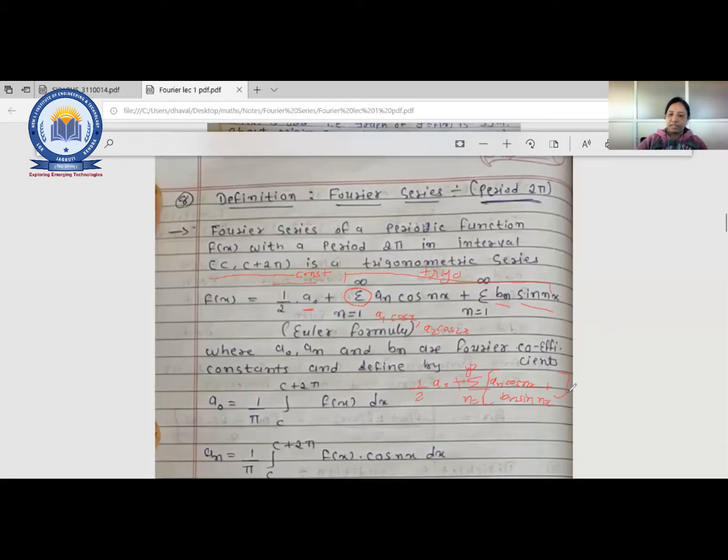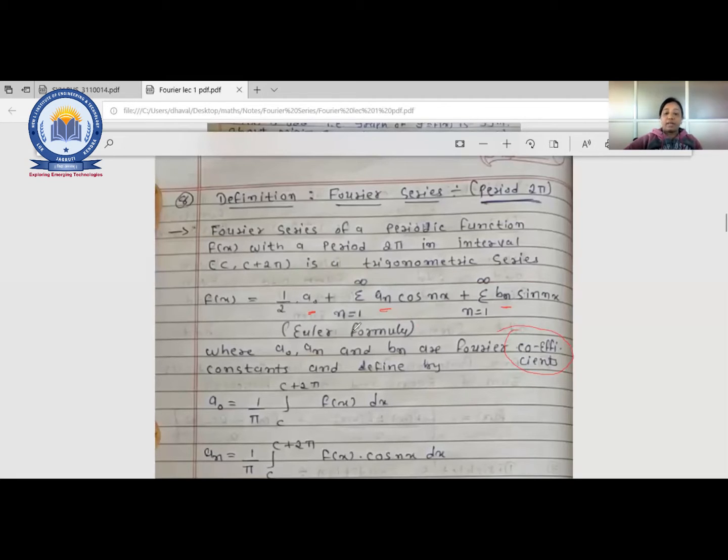This is also valid. Now a0, an and bn are called the coefficients of the Fourier series.